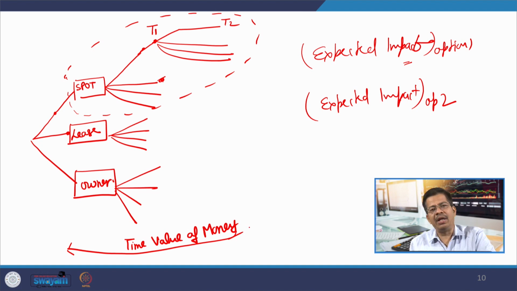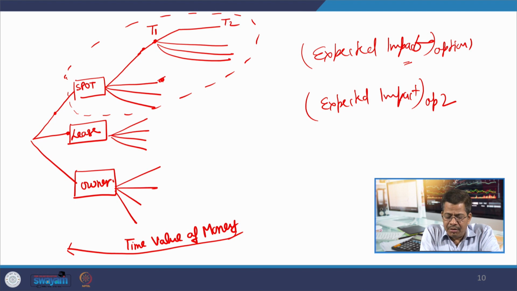And in time value of money, we are considering how a future cash flow which is going to come to us will have some value at the present time, because you have to do some investment today, whether you are building your own factory or you are doing some lease agreement. So, you need to pay some amount today, and you need to see whether it is profitable or less profitable. Accordingly, you will be making a decision whether to go for the spot market, the lease market, or your own ownership.